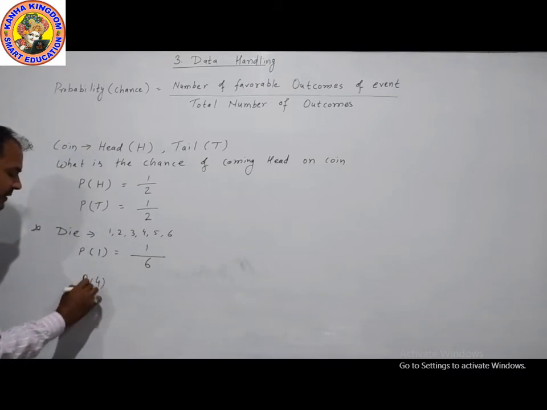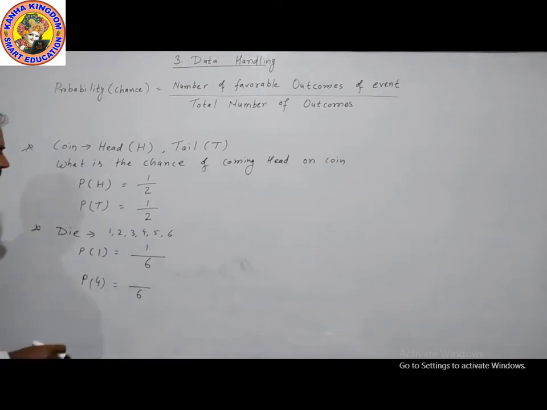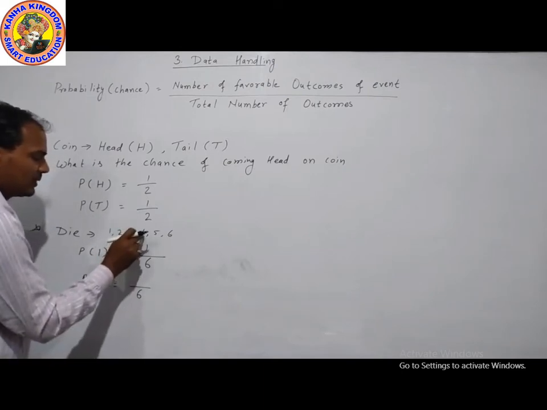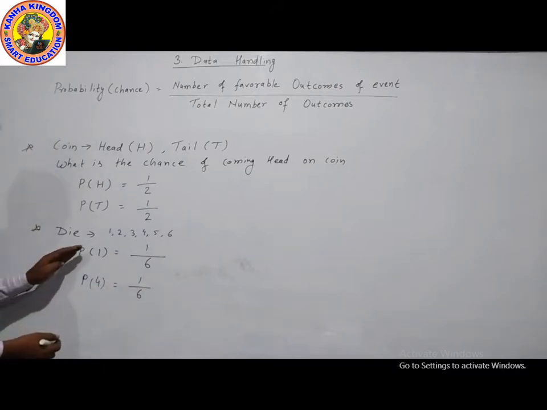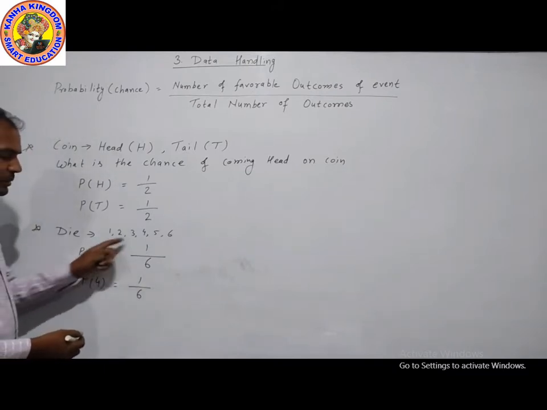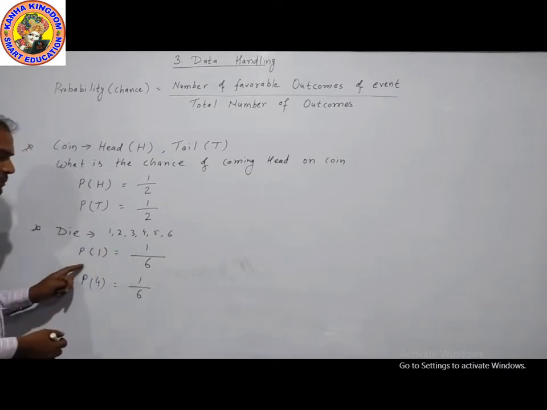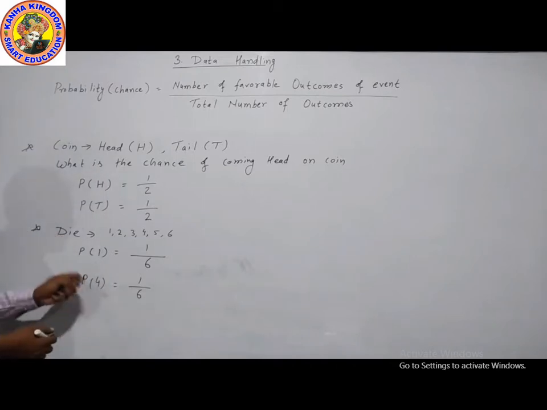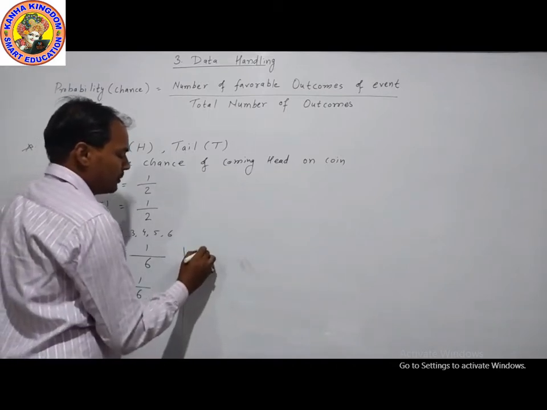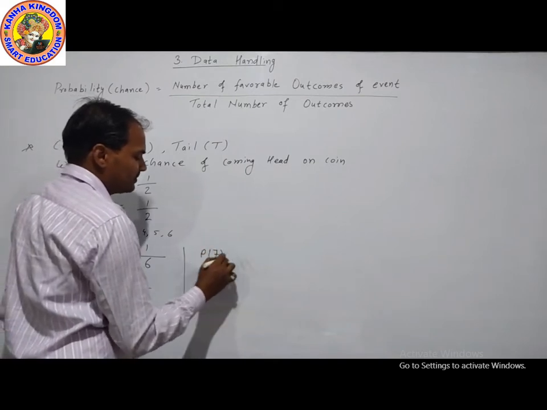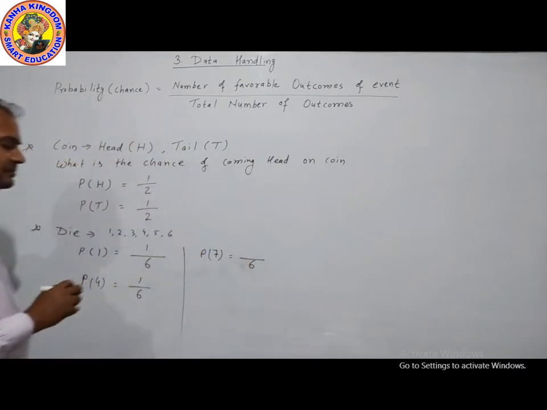Probability for finding 4. Total outcome is 6. What is the number of favorable about 4? Favorable about 4 is only 1. So 1 by 6. For others, probability of 2 is 1 by 6, probability of 3 is 1 by 6, probability of 5 is 1 by 6, probability of 6 is 1 by 6.